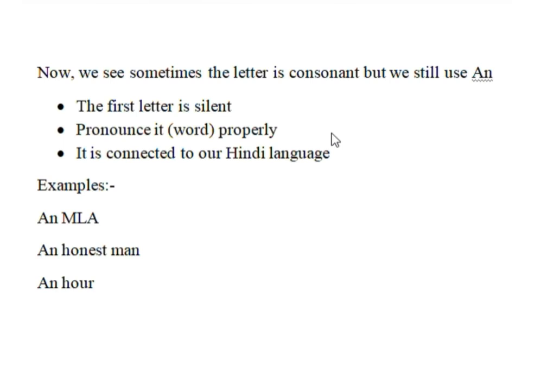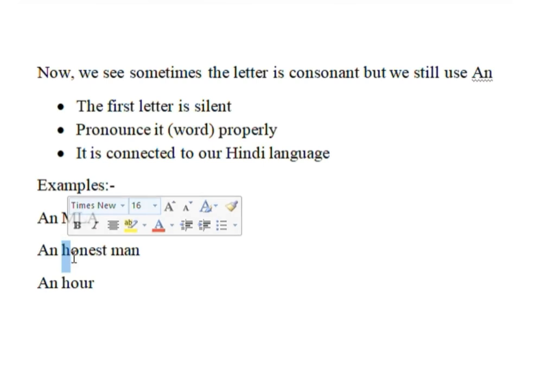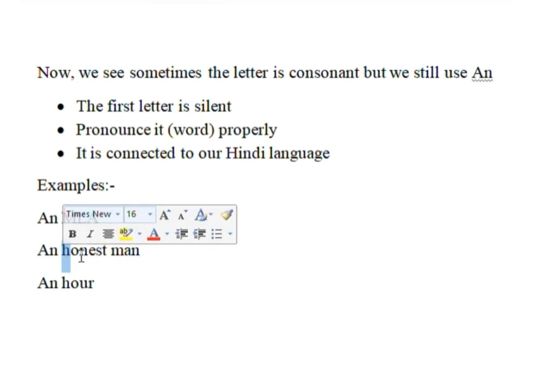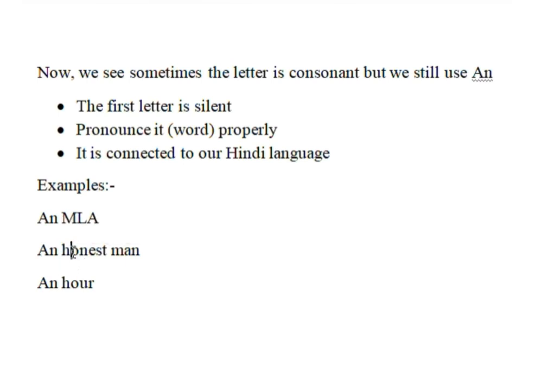Because the first letter is silent; pronounce the word properly. For example, an honest man. How are we pronouncing honest? Are we pronouncing this H? No. Why? Because this H is silent here. Instead of that, what are we pronouncing? Honest. We are pronouncing it from this O. An honest man. So is O a vowel or a consonant? Yes, it is a vowel. So that's why we are using AN.